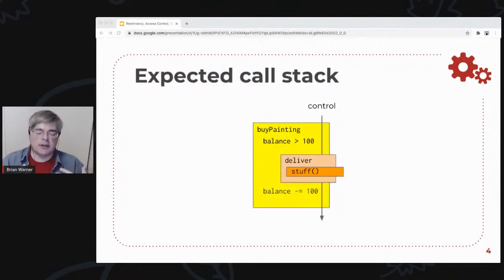What we expect the user's delivery method to do looks something like this. In this kind of visual language here, this is supposed to represent the stack frames and the control flow. So control starts by entering into the buy painting function. It is going to do the balance check internally, and then it's calling out to this user-provided delivery function, which may have some subroutines, it may do some other stuff. And then we expect that that's just going to return normally, and then we can deduct the balance. So this is the kind of happy path, and if you're under pressure, you might only think about the happy path to make your stuff work.